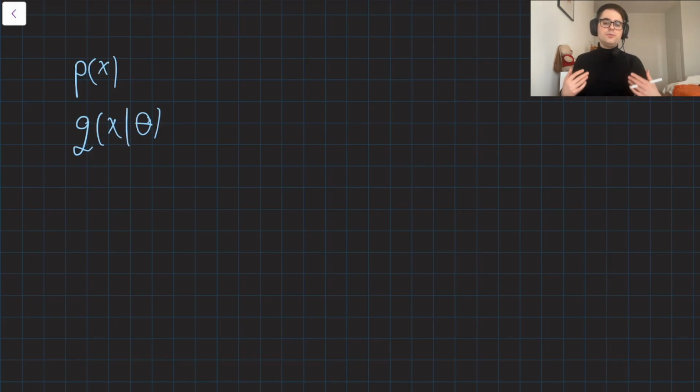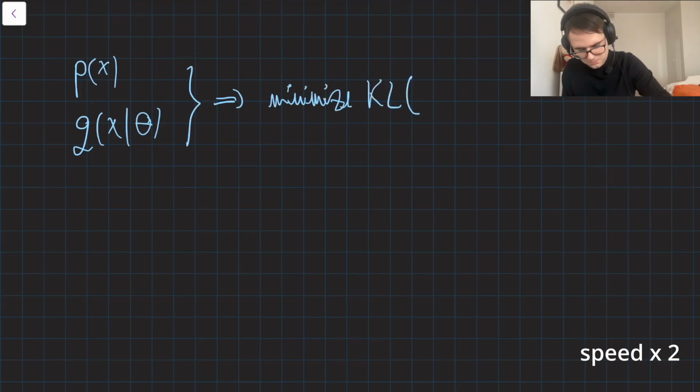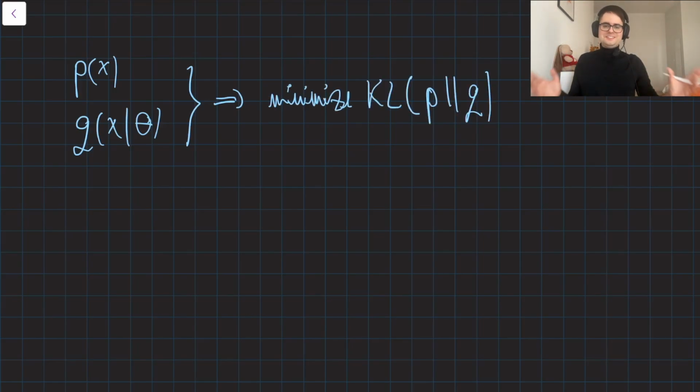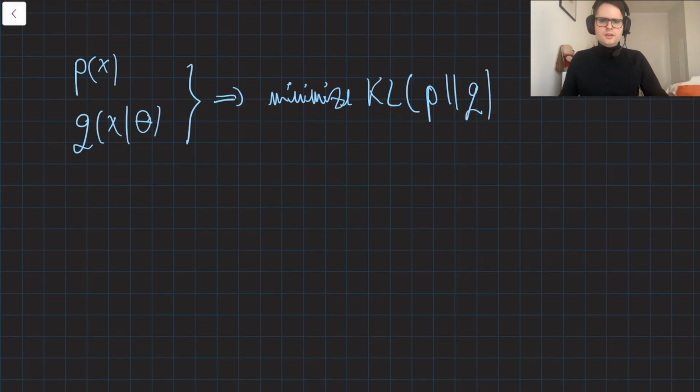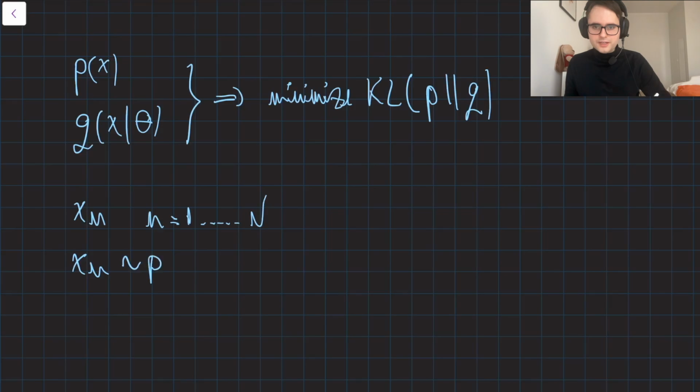So one way in which we can determine the parameters is to minimize the KL divergence between the model and the distribution. We cannot do this directly now because we no longer have p of x. Okay, but suppose that we have observed some training points x n, which we drew from the distribution p of x. The expectation with respect to p of x can be approximated by using the finite sum over the points.